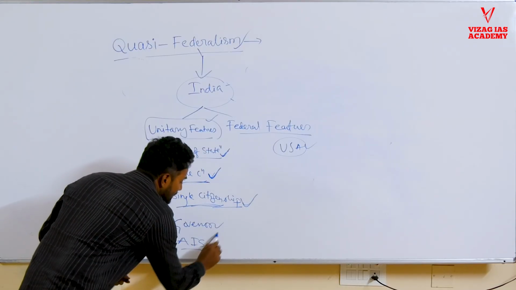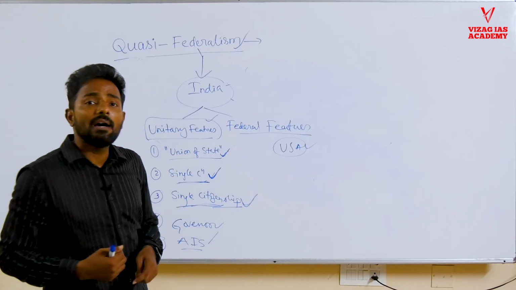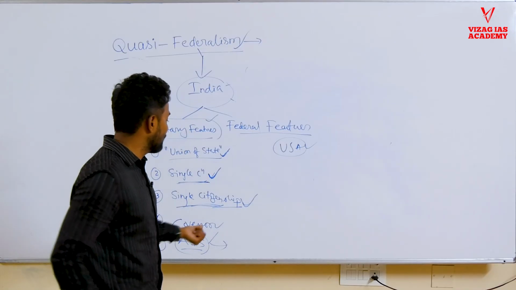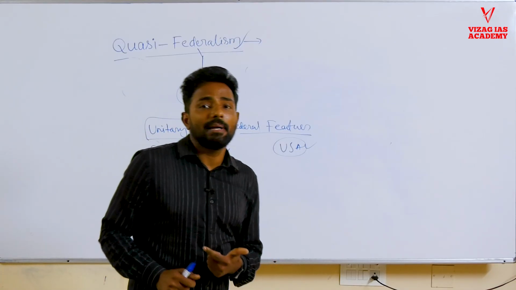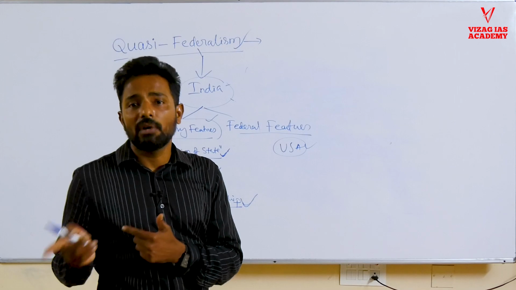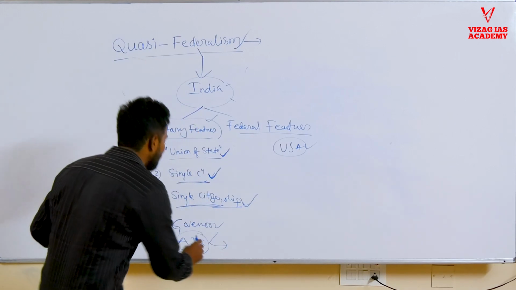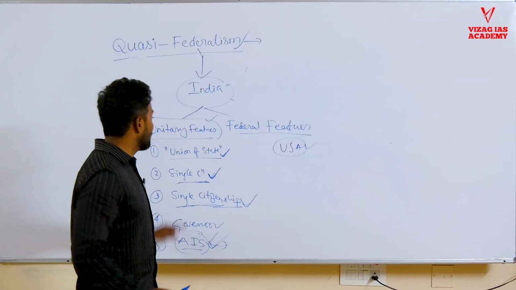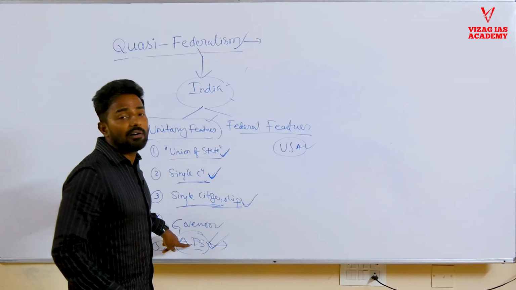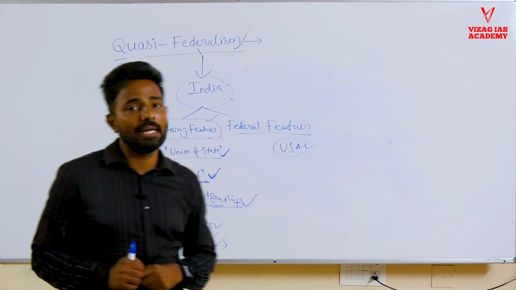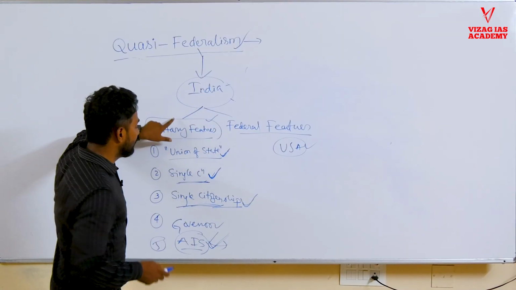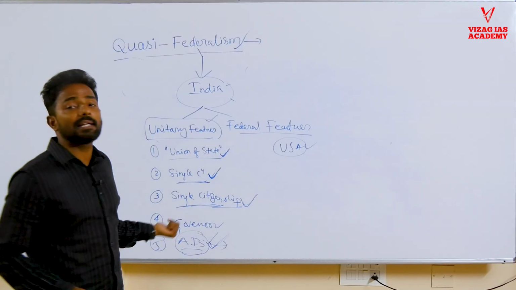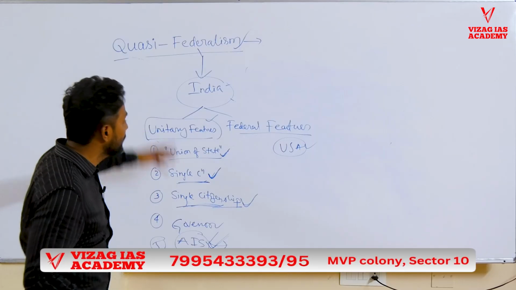Further, we have All India Services. We have 3 All India Services: IAS, IPS and Indian Forest Service. We call them All India Services because they are recruited by the central government, but they work for the state governments. That's why they are called All India Services. All these 3 services are recruited and appointed by the central government, but they work for the respective state governments. That is how the central government exercises its control over the states. These are the various unitary features.